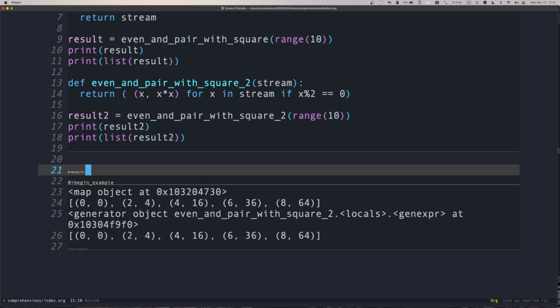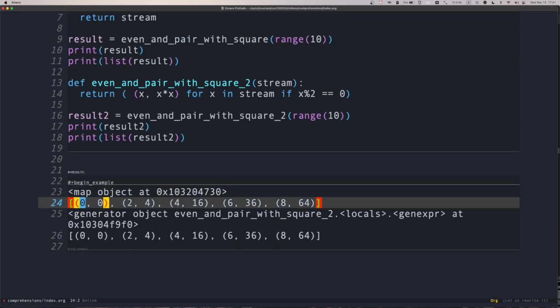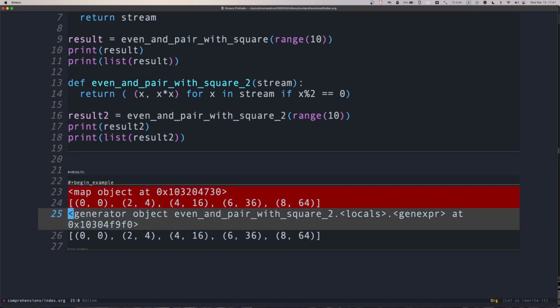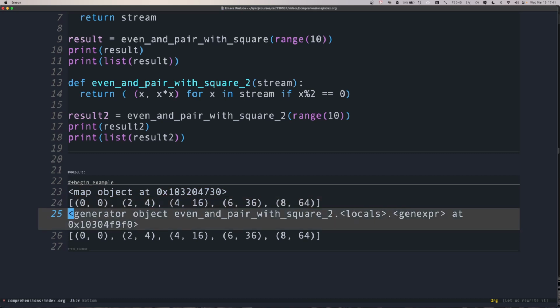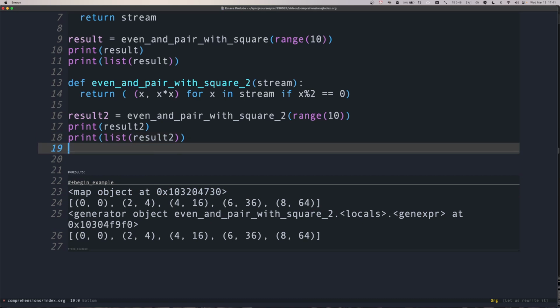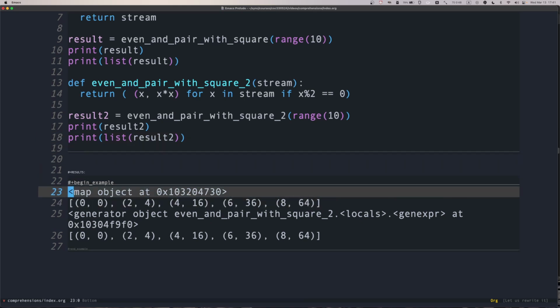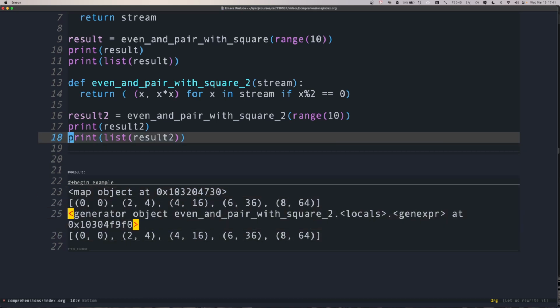So let's run the code. As you can see here, this is the original map and filter, and map more specifically, and here's the output of the new code with the generator. As you can see, when we print the streams, in one we see it's coming from a map, in the other one it's coming from a generator. This type of comprehension is known as a generator. I'm going to call it generator comprehension to be specific, and the result is exactly the same.